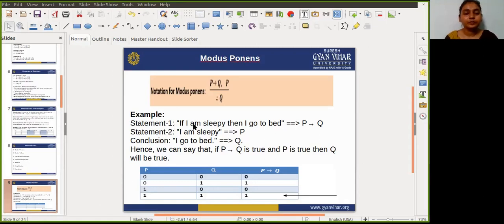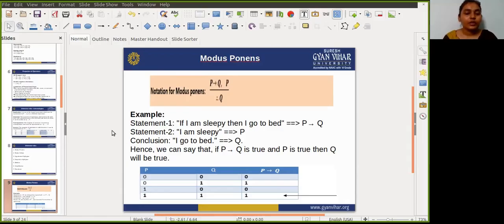But for modus ponens, the result is false, because P is not true. So here you cannot write just P implies Q; you have to write P implies Q and P. Only in that case will you have the value 0.